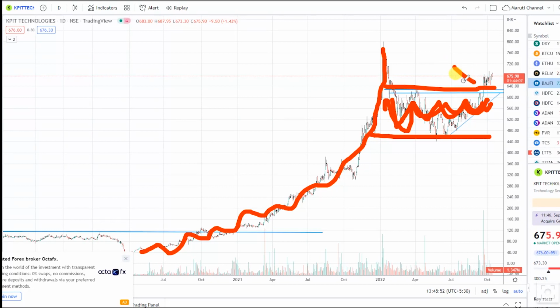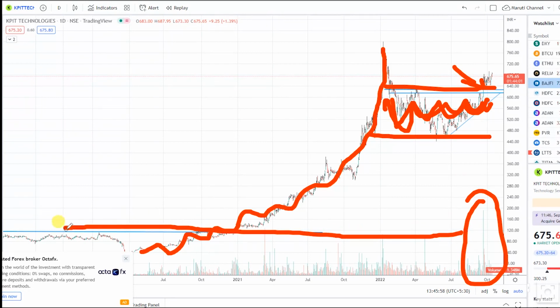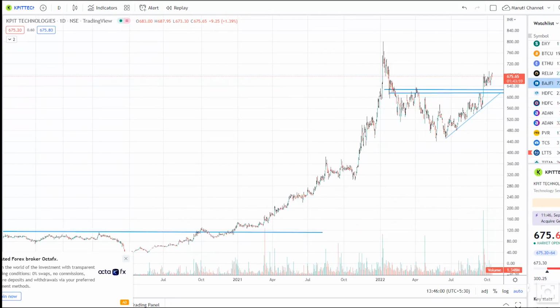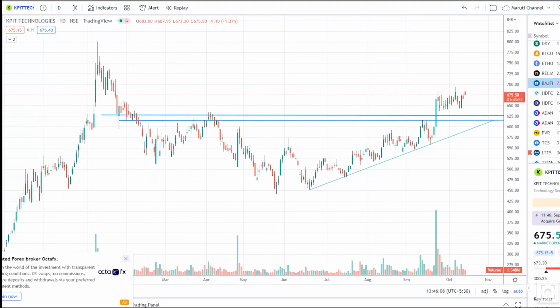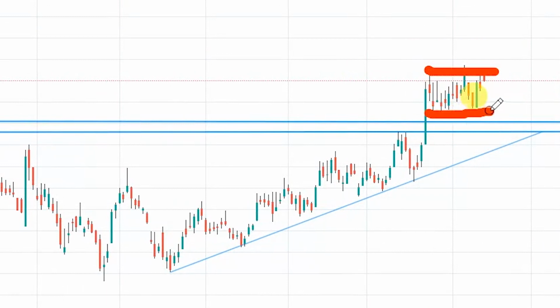You guys can see that here recently the big volume breakout has happened. You guys can see that this type of volumes never happened in this particular stock earlier. So this big breakout has happened, and now again this particular stock is consolidating. So if someone wants to make a fresh entry, then you guys can see that this is the pole and flag which it has been creating.